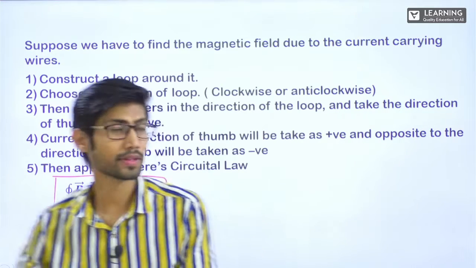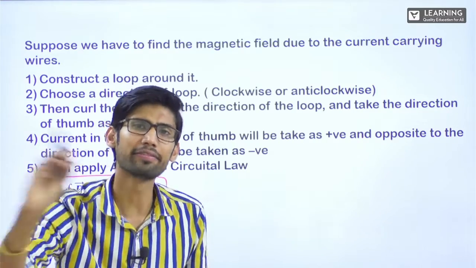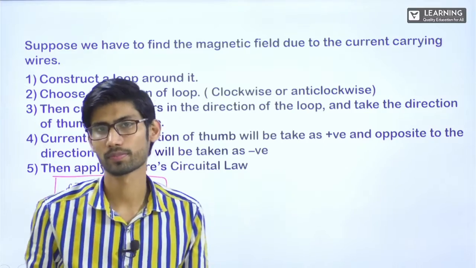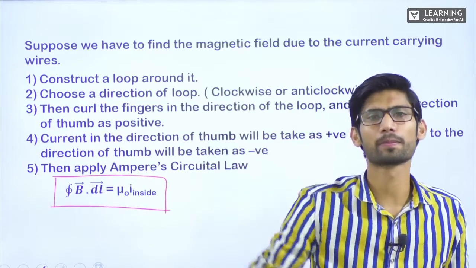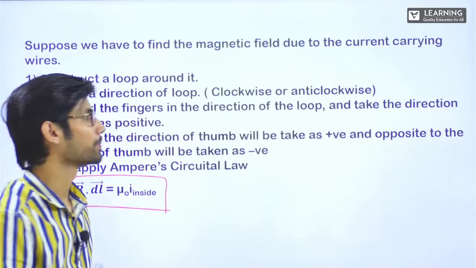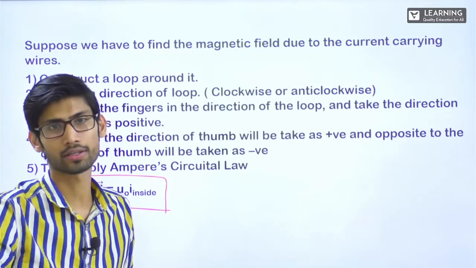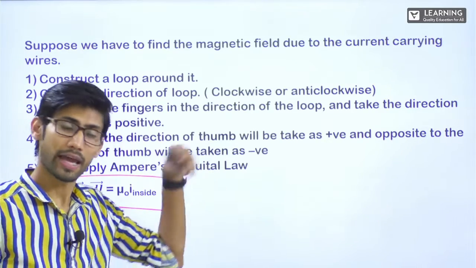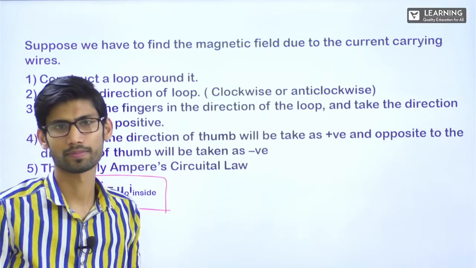All right. Next. Now see, this Ampere Circuital Law is valid everywhere, but is useful only in few cases. The same I told you in Gauss Law also, if you remember, that it is valid everywhere, but it is useful only in few cases. Because otherwise it will become very difficult. It is useful only in symmetric cases, right? Here also, this is valid everywhere, but useful only in highly symmetric cases.